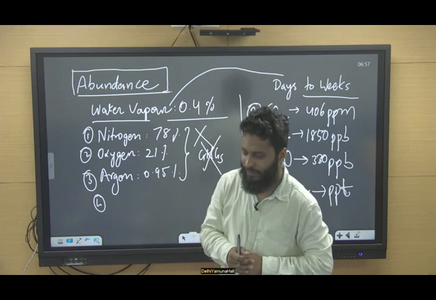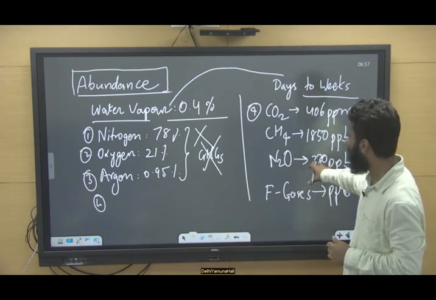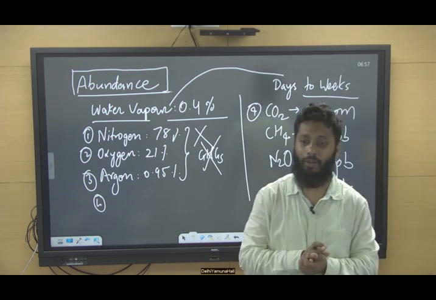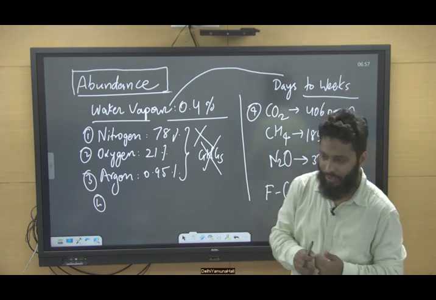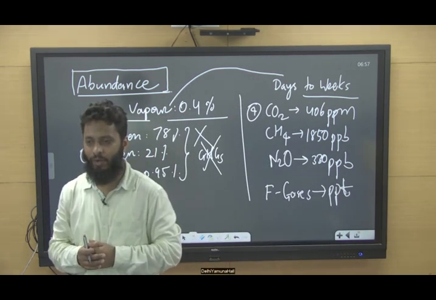Because of the atmospheric lifetime, and also its global warming potential. What is the global warming potential of these gases? What is the atmospheric lifetime of these particular gases?